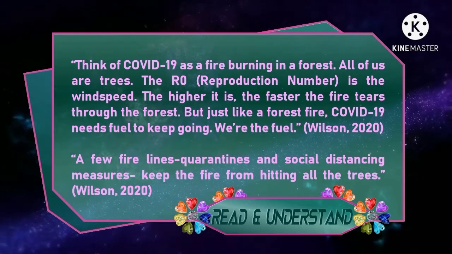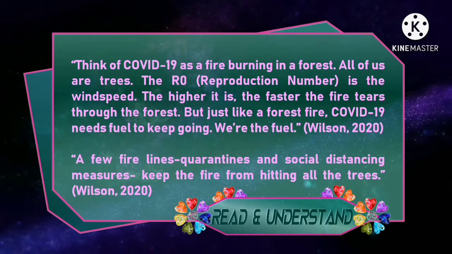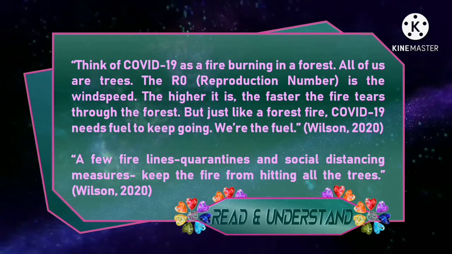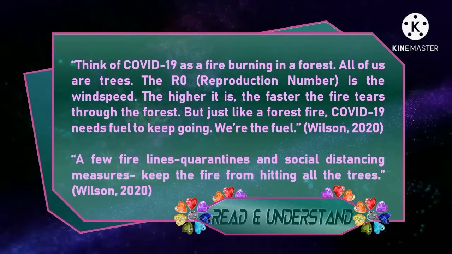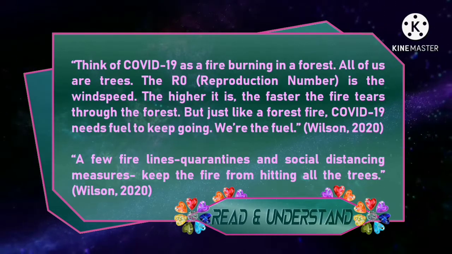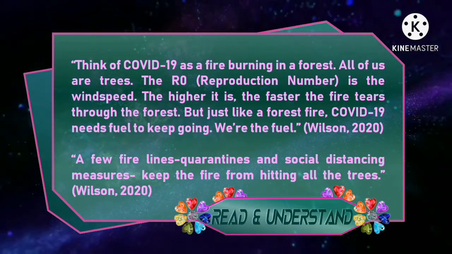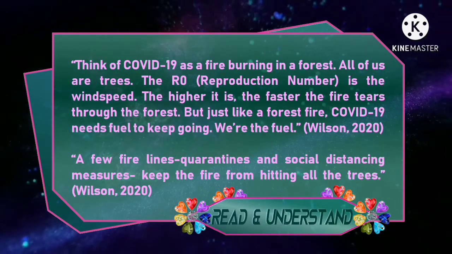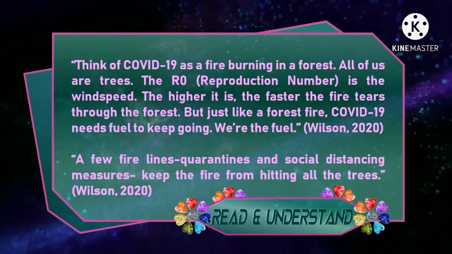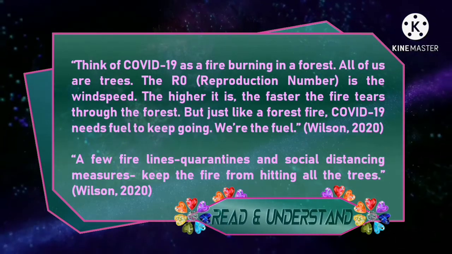But just like a forest fire, COVID-19 needs fuel to keep going. A few fire lines, quarantines, and social distancing measures keep the fire from hitting all the trees. That was according to Wilson in his writing in 2020.